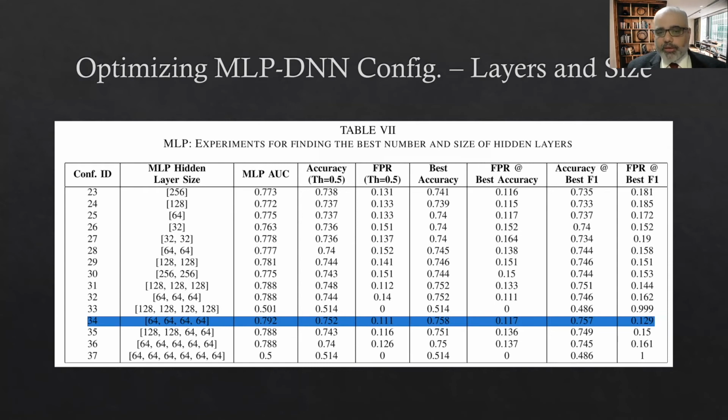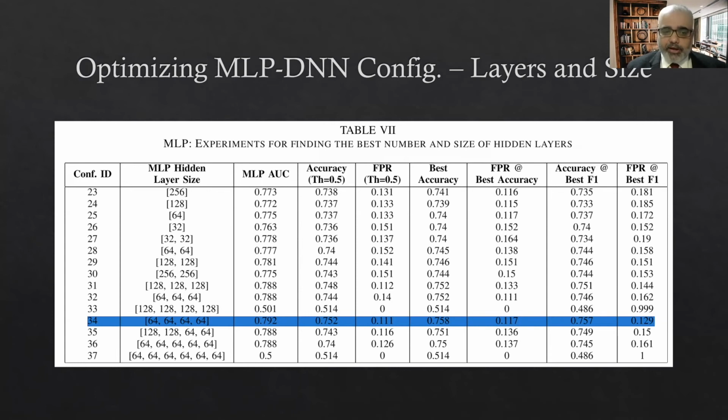In terms of criteria for MLP DNN, we again have two criteria. One is the AUC, and the second is the accuracy at a probability cutoff of 0.5. You can actually achieve different numbers of accuracy and FPRs, both are related numbers, for different cutoffs. In any deployed application, we would go to a different application or different cutoffs to see which is the best combination of accuracy and FPR that serves the particular purpose. In this particular case, since we do not have the end results of the application, we have gone by the default cutoff, which is 0.5 for most of the algorithms in machine learning.